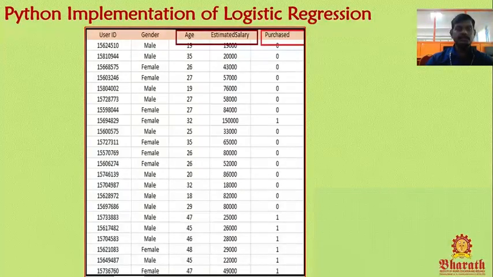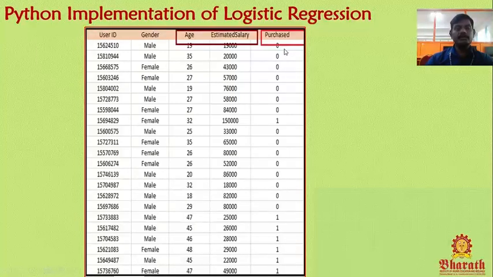I collected all the information of users who saw the advertisement in social media and made the data set. First, I gave a user id to each user, then gender, either male or female, then their age and estimated salary, then whether they are ready to purchase or not, really interested to purchase or not.